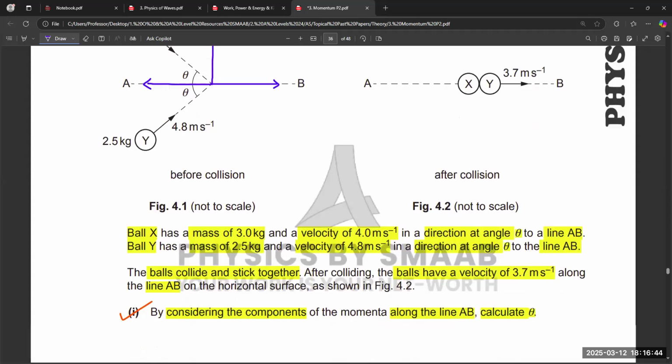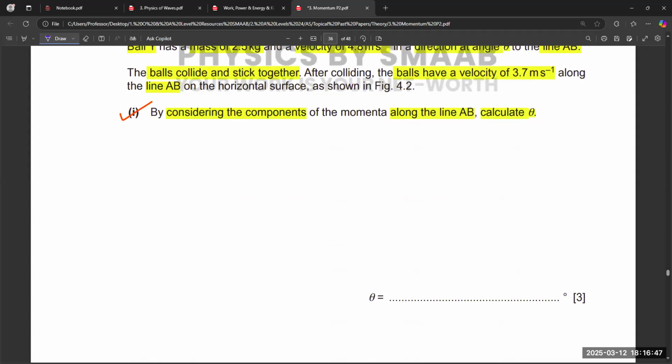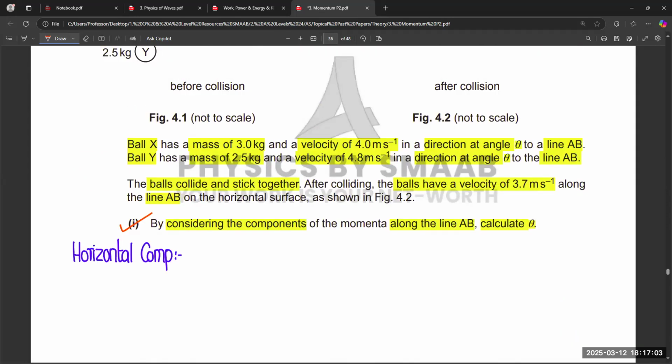So, first of all, if we consider the horizontal component, we have one body like this one, mx, this is my. Mass of ball x and mass of ball y, multiplied by the velocity components ux, uy.